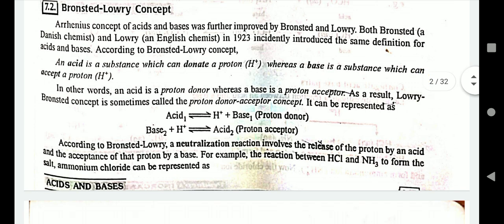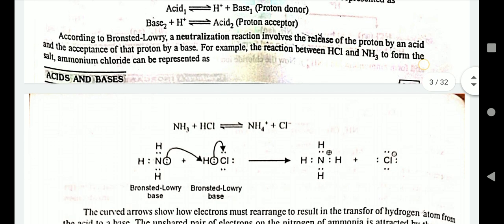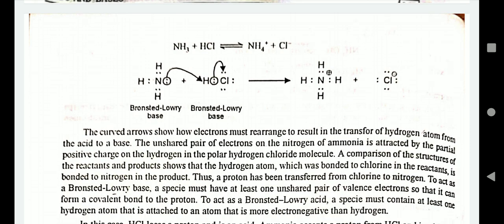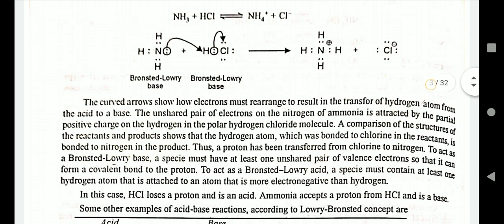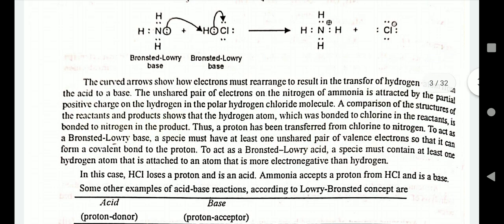Acid gives us H+ plus base. According to Bronsted-Lowry, a neutralization reaction involves the release of a proton by an acid and the acceptance of that proton by a base. For example, the reaction between HCl and ammonia to form the salt ammonium chloride can be represented as follows. The curved arrow shows how electrons must rearrange to result in the transfer of a hydrogen atom from acid to base. The unshared pair of electrons on the nitrogen of ammonia is attracted by the partially positive charge on the hydrogen in the polar hydrogen chloride molecule.